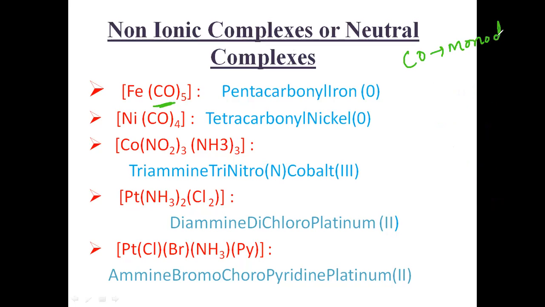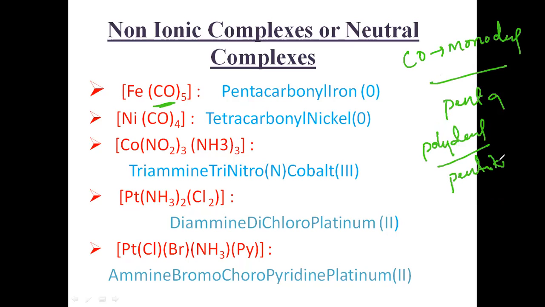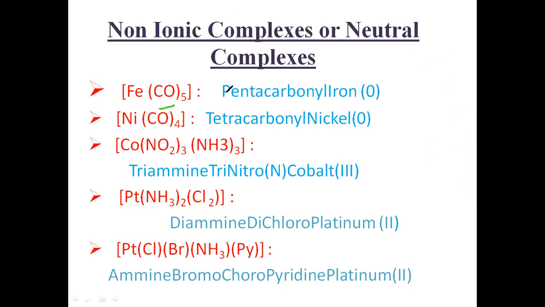So you can easily write penta. If it is a polydentate ligand, you would write pentakis. But this is a monodentate ligand, so you must write penta. So pentacarbonyl.